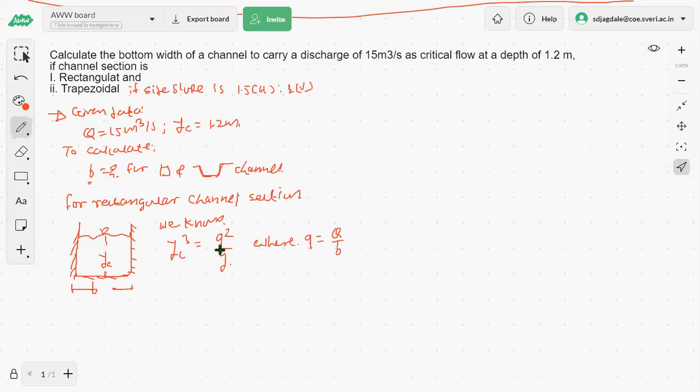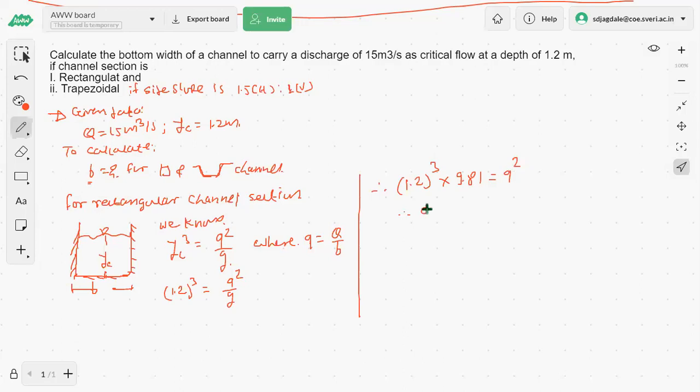So now put up the value for the YC and all those things. At the last we will replace it. So YC is 1.2. YC cube is equals to q square divided by g. Therefore 1.2 cube into g as 9.81 is equals to small q square.